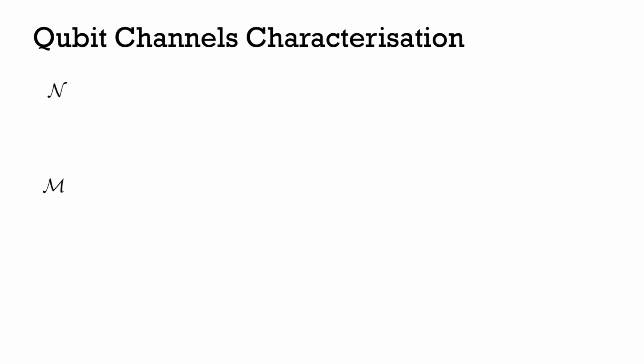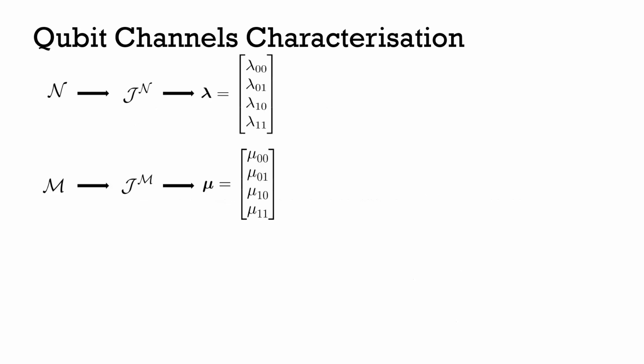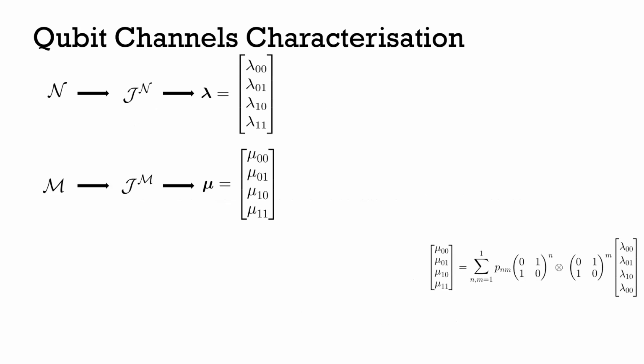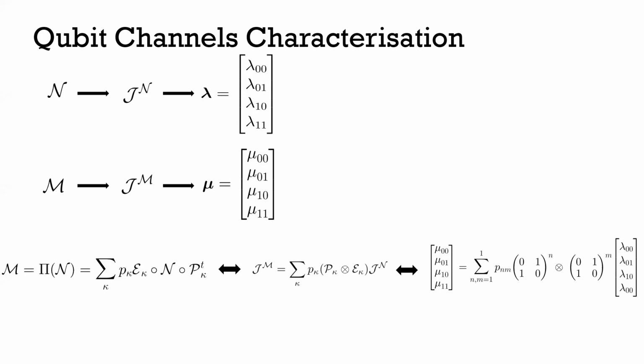So what we do is if you give me two channels N and M, which are allowed operations for my static resource theory, I find the choice state of these two channels and I diagonalize them and then put their eigenvalues in a vector. And then I ask whether or not there exists a matrix, which is a convex combination of local permutation matrices between these two vectors. If so, I know that this relationship exists between their choice states and ultimately an allowed operation exists. And as I say, this condition is if and only if.